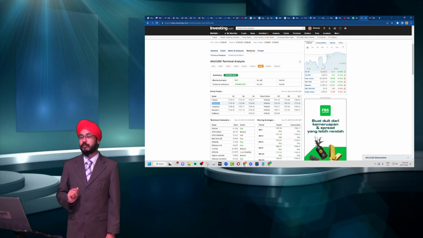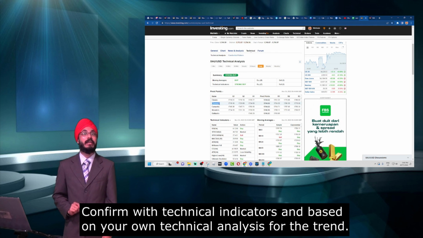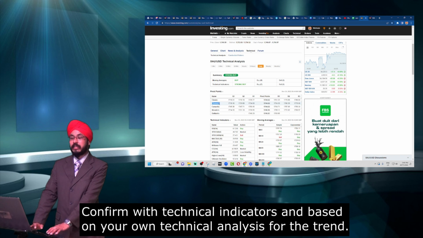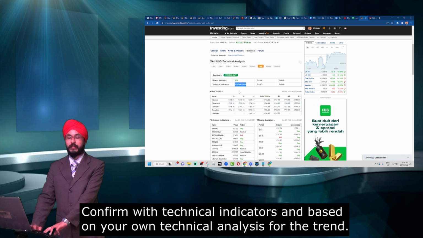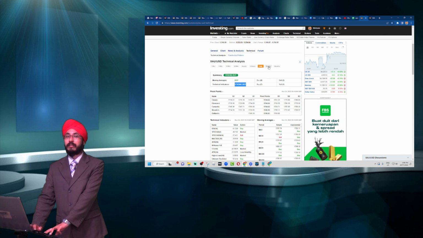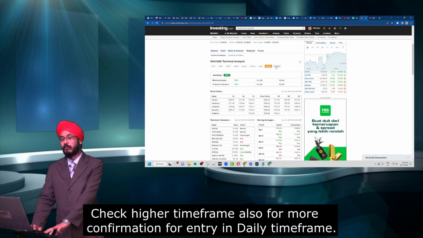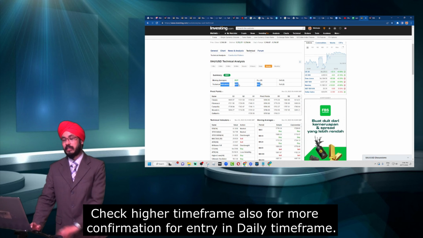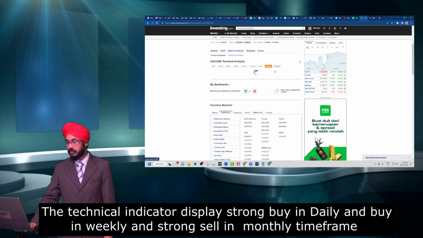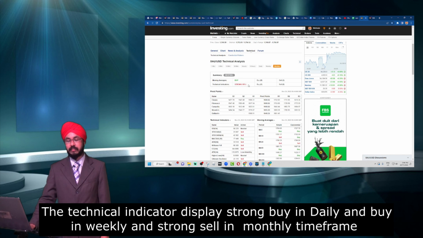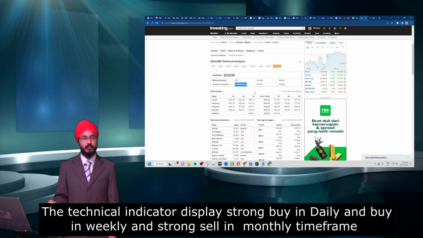What we will have to do firstly is look at our technical indicator. At the daily, our technical indicator is showing us a strong buy. We will have to check with our other 2 time frames, the weekly and the monthly. For the weekly, the technical indicators show a buy, and the monthly is showing a strong sell.